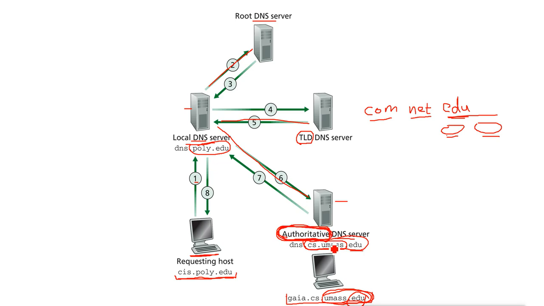So when it decides that it is the authoritative DNS server, what does it do? It will check its records to see whether it has this machine name or not. This machine name will be stored in the forward lookup zone as a host A record, which is a name to IP record, so host A and then IP.